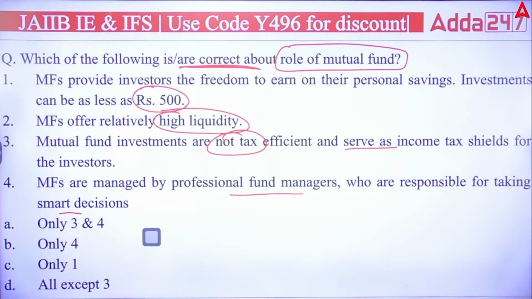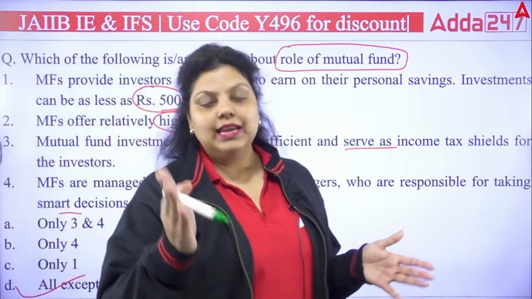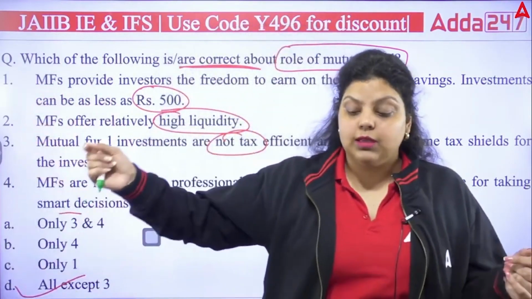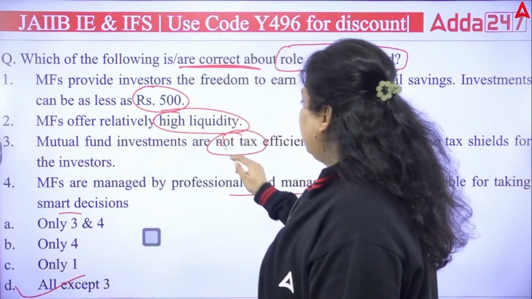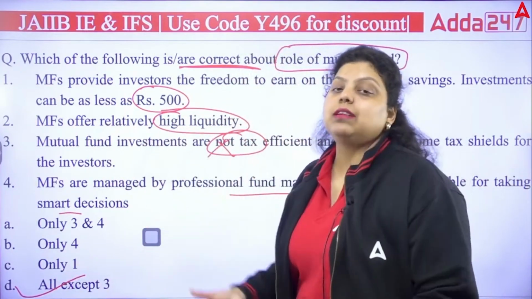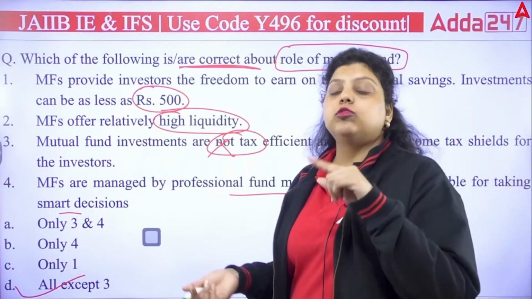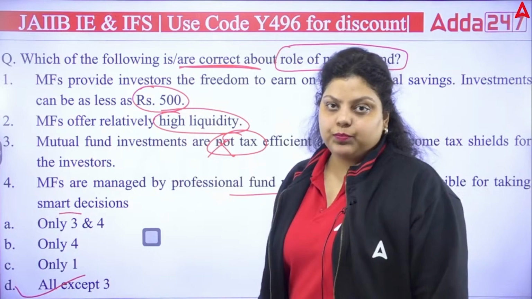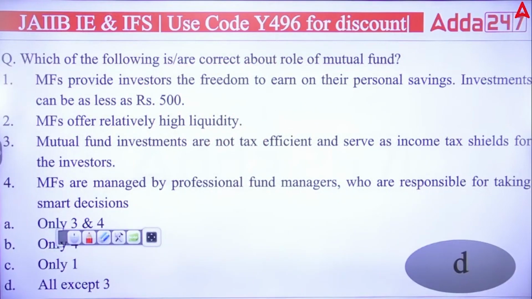So the right answer for this question is all except three, because not all mutual funds are tax efficient. Certain mutual funds are, like ELSS. If you invest in the ELSS scheme of mutual funds, you will get the tax benefit. So the third statement is not true, because it says they are not tax efficient. A mutual fund can be or cannot be tax efficient, depending on the scheme you are investing in. So the right answer is D.